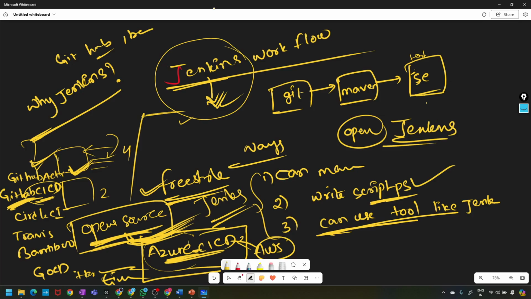We don't know, right? We need to check what the supporting tool is, and then we have to use the plugins. We have to know exactly the tool related to that, and search whether that plugin is available in Jenkins or not. If it is available, well and good. Else we have to see an alternate.